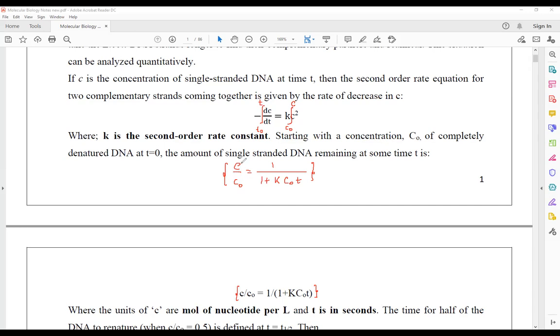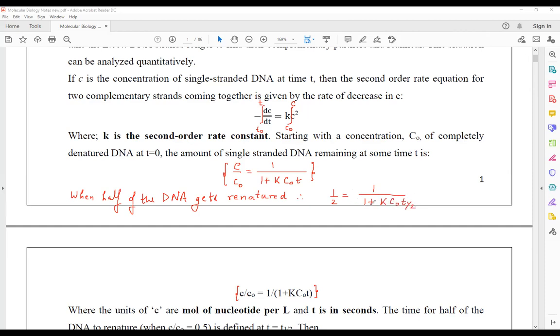When half of the DNA gets renatured, hence what you obtain is half equals 1 divided by 1 plus k c naught t half.